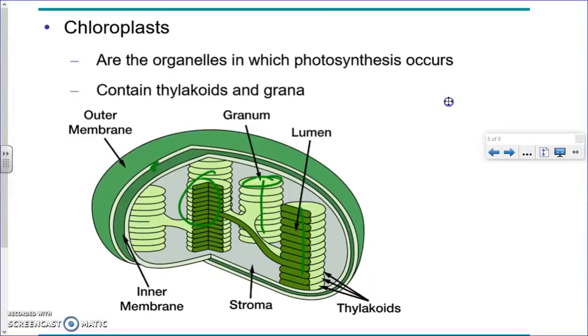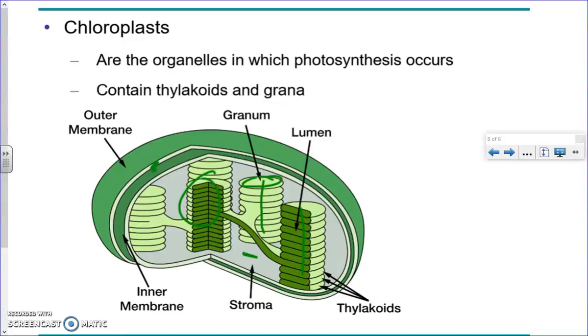Then outside the inner membrane, we have this liquid spot, which is called the stroma. So we have the thylakoid membrane, and one thylakoid stack is called a granum, and then outside the thylakoid membranes is the liquid spot, which is called the stroma.